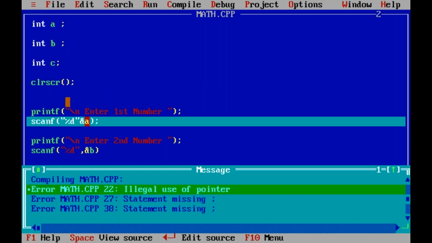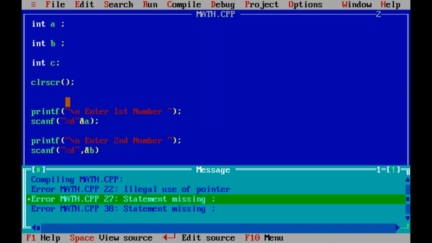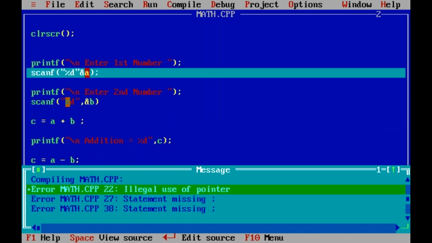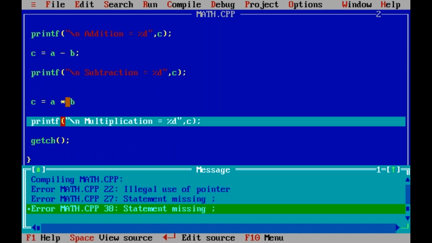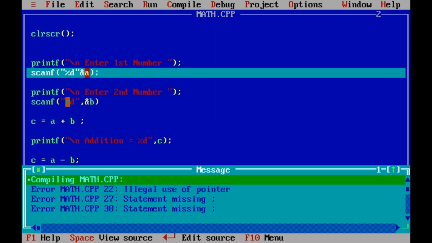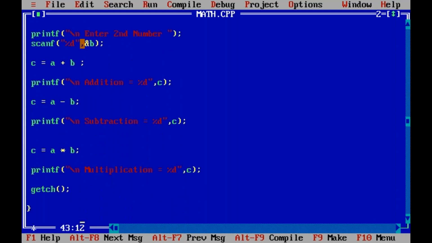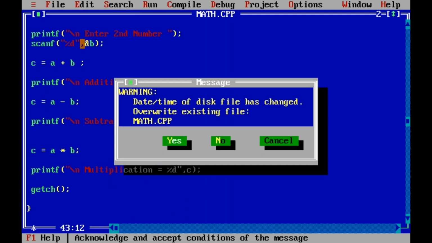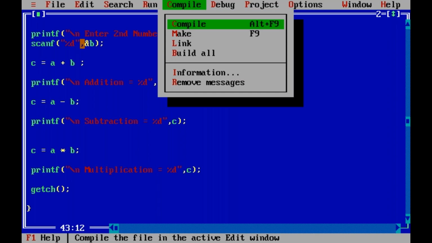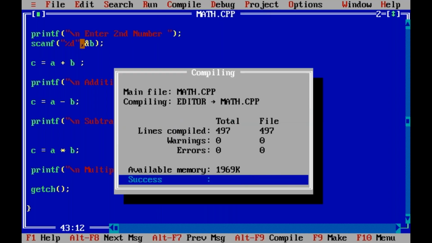The three errors are at the 22nd line, 27th line, and 38th line. Now let us correct all the mistakes here. Here comma missing. Next here semicolon missing. Next this semicolon missing. Now save. Saved, overwriting. Compile. Success.